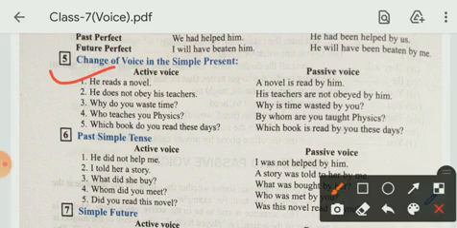How we change the active voice into passive when the tense is in simple present. He reads a novel. A novel is read by him. He does not obey his teachers. His teachers, now here teachers are plural, that's why we used are here. The teachers are not obeyed by him.